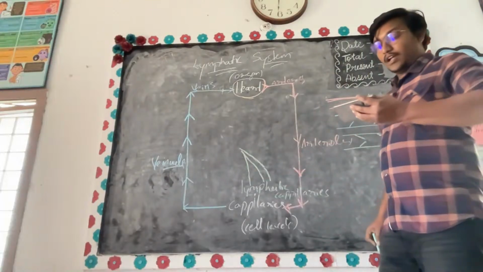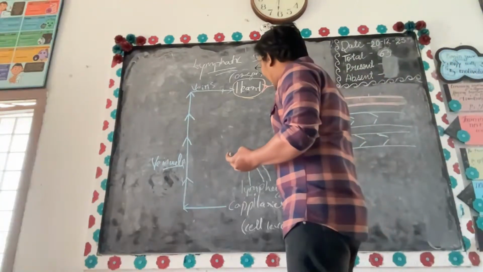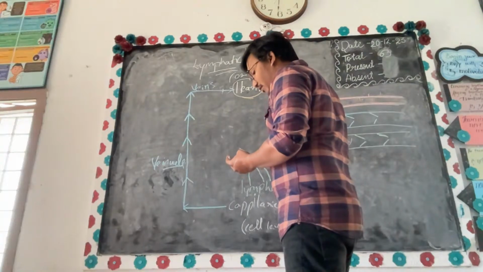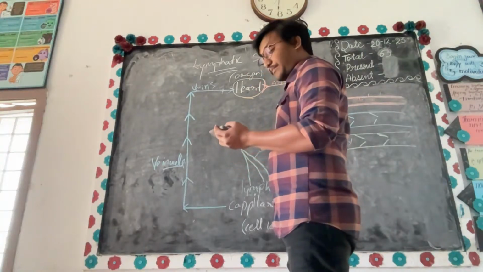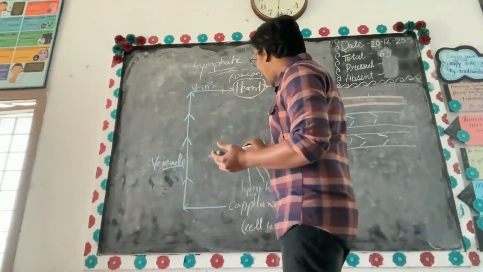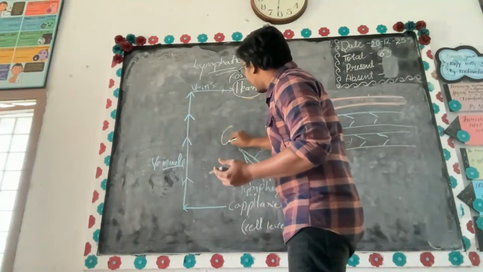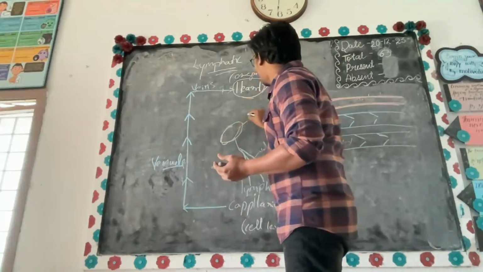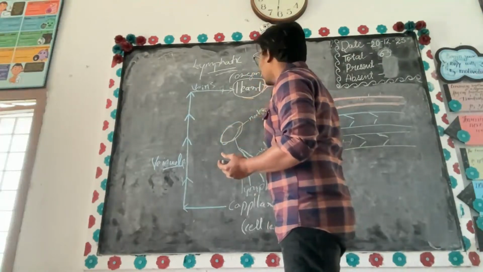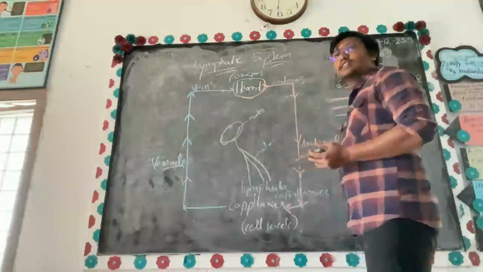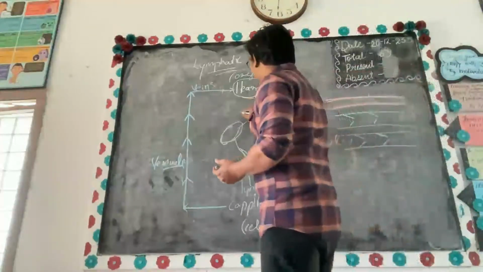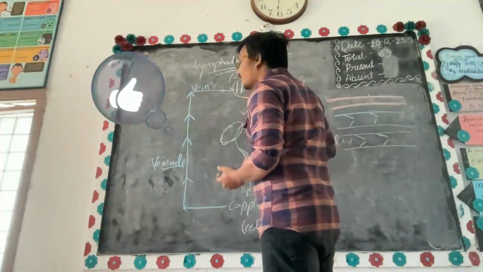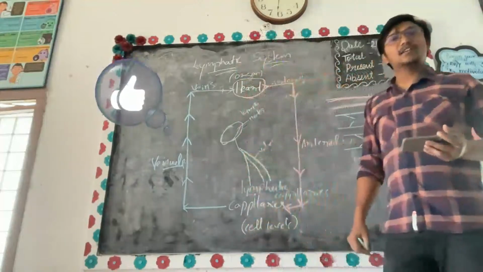Now lymphatic vessels, they have valves. Now these valves are attached to a special structure which is called nodes. These are nothing but lymph nodes.